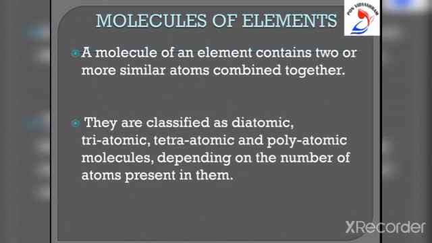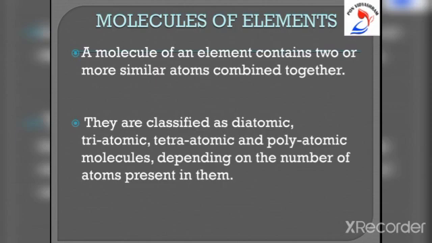For example, a molecule of hydrogen element contains two hydrogen atoms combined together and it is written as H2. Hydrogen gas consists of H2 molecules and not of single atoms H. So, hydrogen molecule is a diatomic molecule because it contains two atoms per molecule.